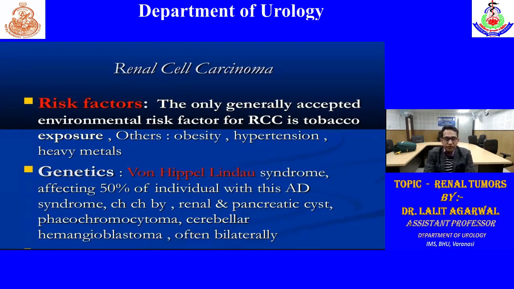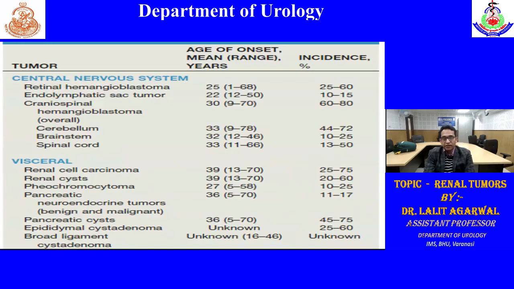What are other features in the VHL syndrome? There can be involvement of the CNS or other visceral involvement. In CNS, there can be retinal hemangioblastoma, endolymphatic sac tumors, or hemangioblastoma of the cerebellum, brainstem, or spinal cord. There can be renal cell carcinoma or renal cyst, pheochromocytoma, pancreatic cyst and pancreatic neuroendocrine tumors, epididymal cystadenoma, and broad ligament cystadenoma.